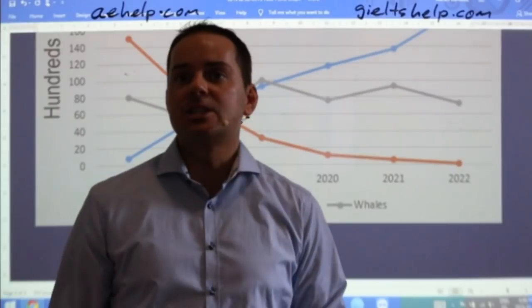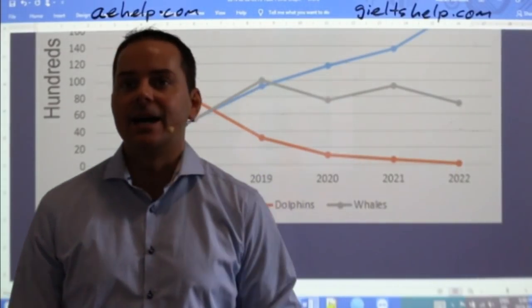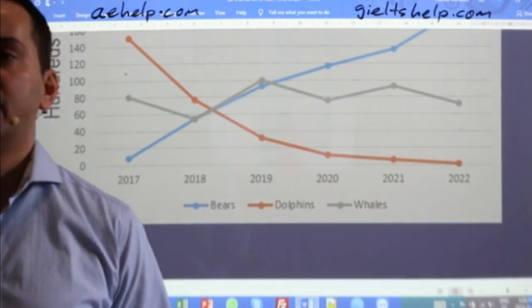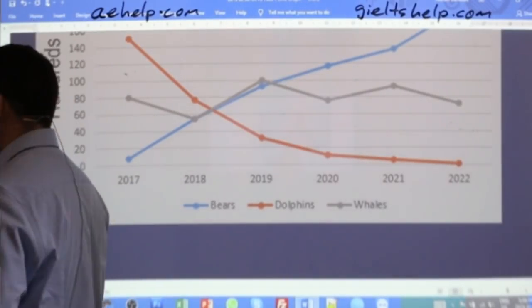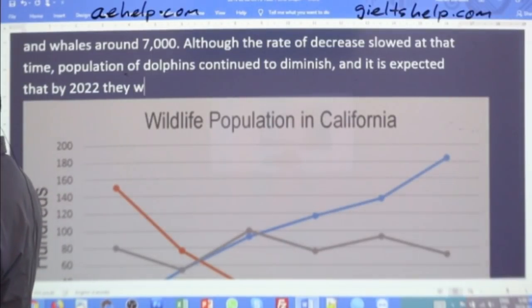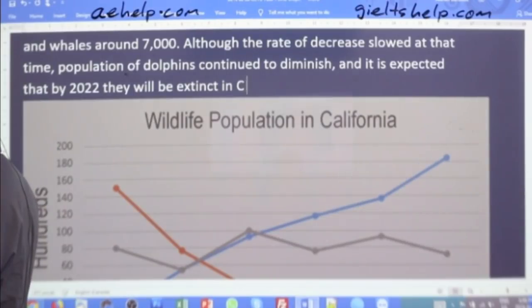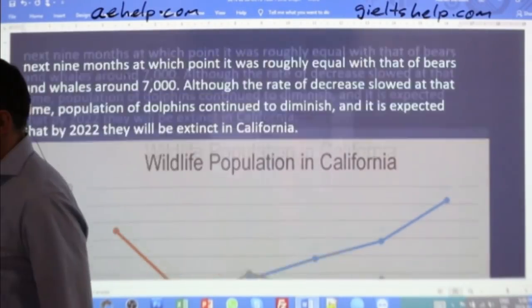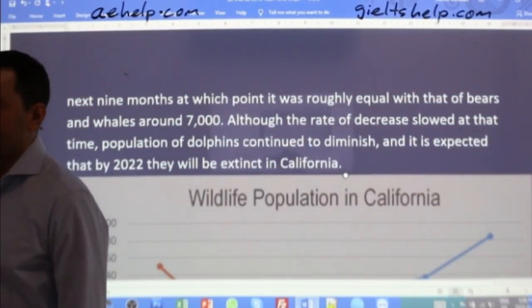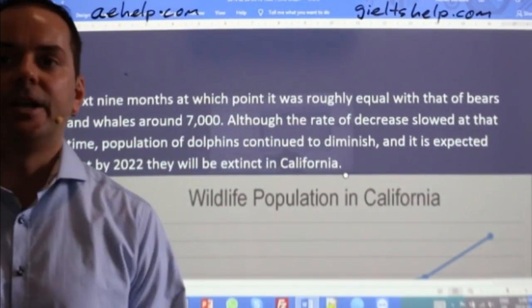Okay, and Laxman Pandey and Aijing Ku have the right word along with Fan and Ravi. They will be extinct, or they are expected to be extinct in the state of California. All right, so that's it for dolphins. No pun intended. All right.